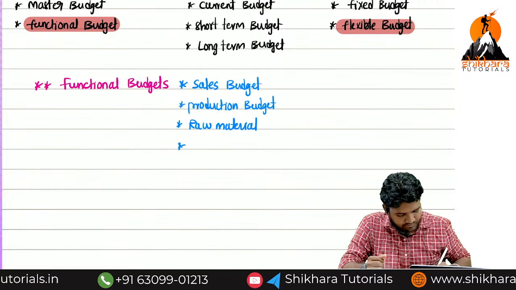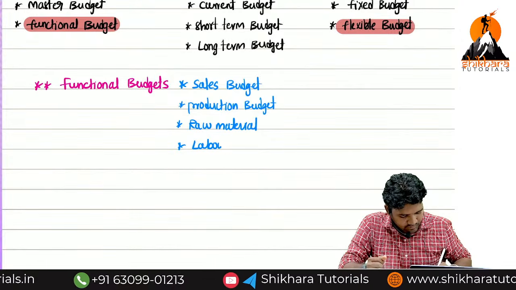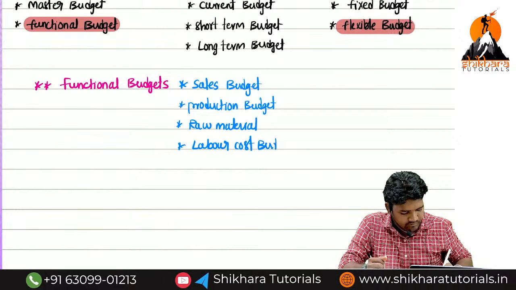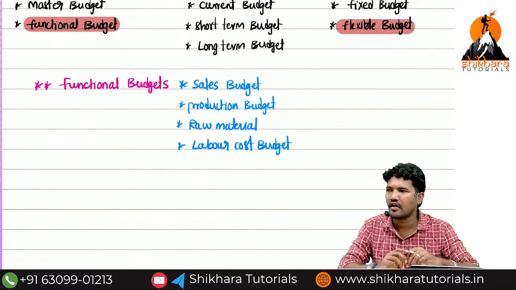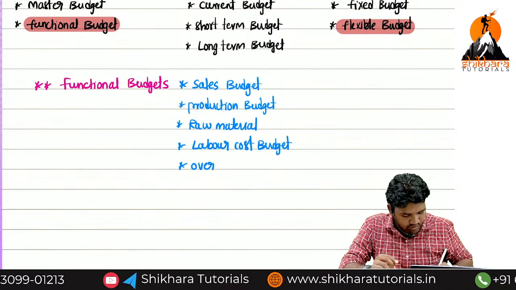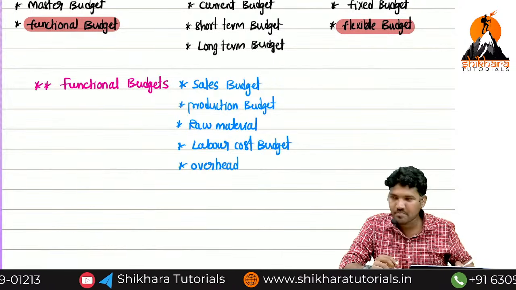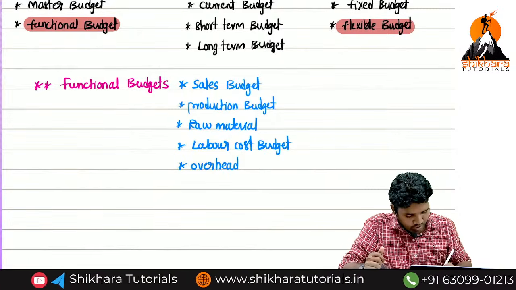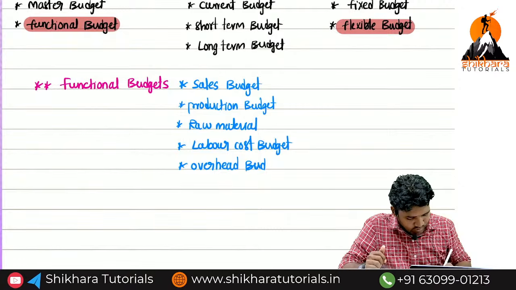Next, labor cost budget. Next, don't use the word expenses. In our costing, instead of expenses, we use a name called overheads. Overhead budget, overhead cost budget.